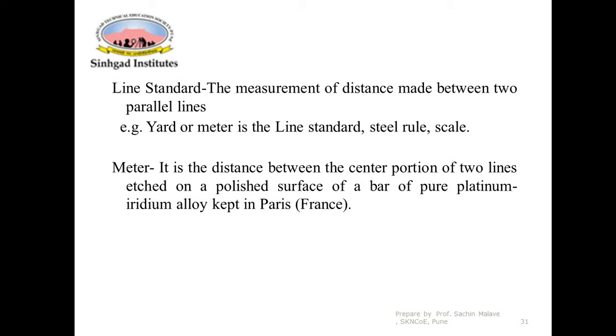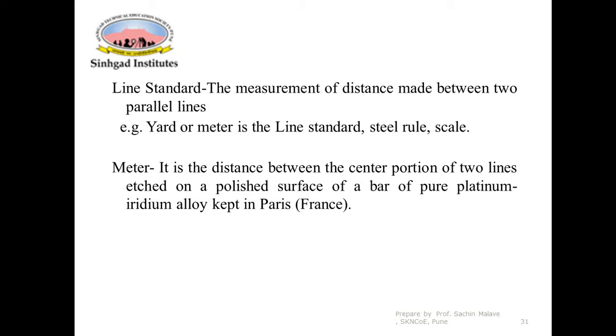In the last lecture we have seen what a standard is. Standard is nothing but a term used to designate a universally accepted specification or universally accepted physical object. So the 1 meter standard is a physical object which is kept in Paris, that is a bar.